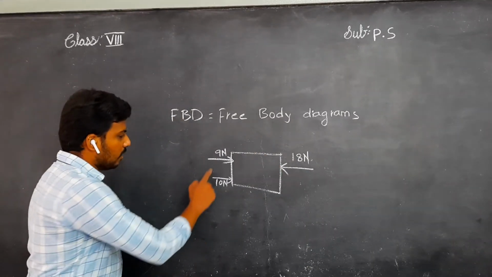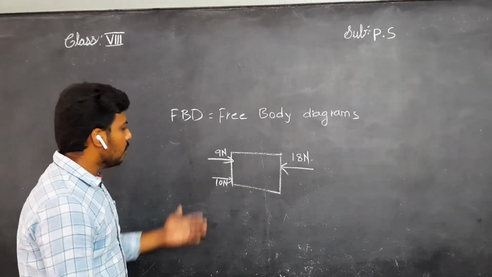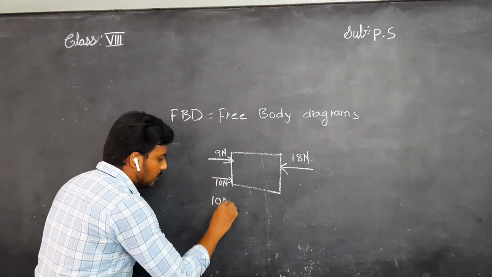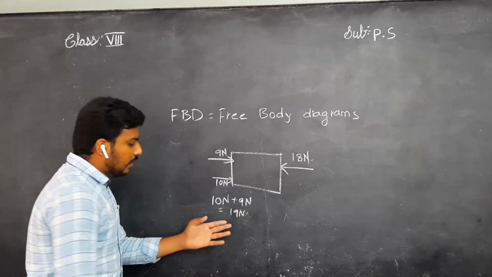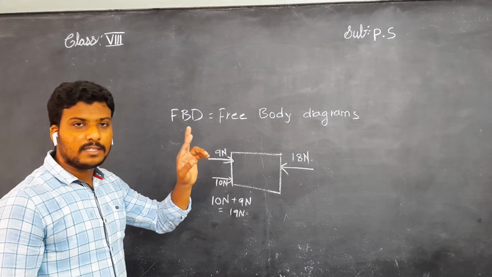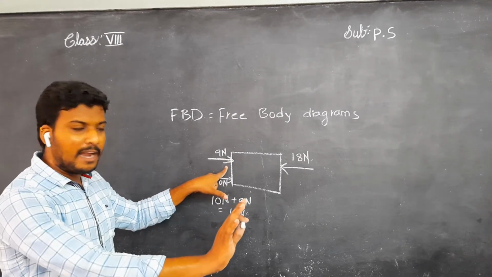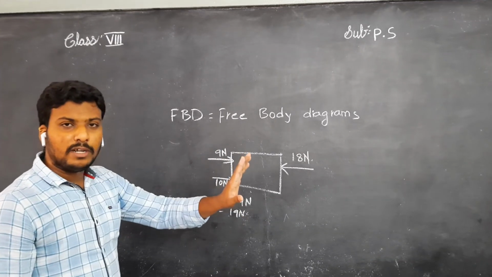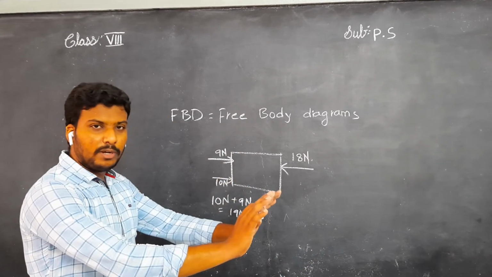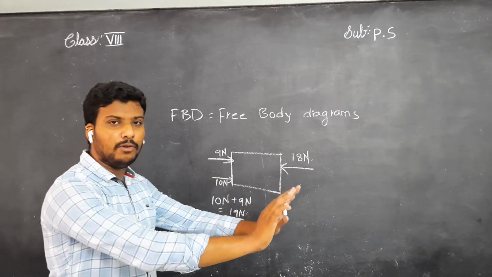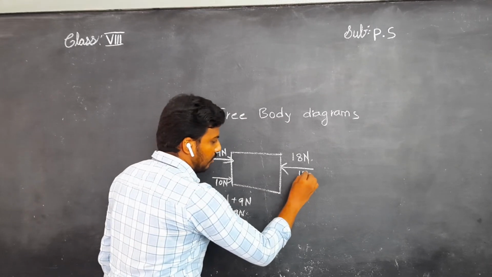Okay, children? Here, there are two forces applied by you and your friend or your friend's friends. Okay, 10 newtons plus 9 newtons. How much? 19 newtons. How did you get 19 newtons? Because here are two forces. These are nothing but the added force. If suppose you applied 9 newtons, your friend added 10 newtons to your force. Understand, children? Previously we have discussed, if I applied 9 newtons, one of my friends came and applied 10 newtons. 10 plus 9 how much? 19 newtons. Okay, here I applied 18 newtons.